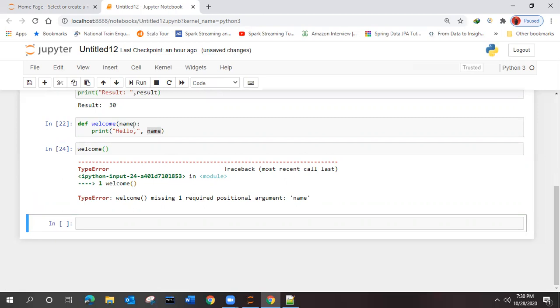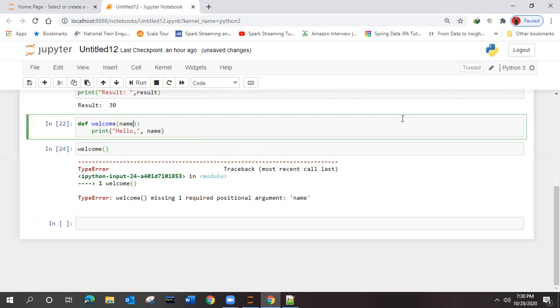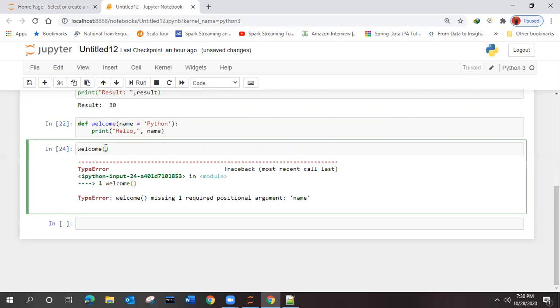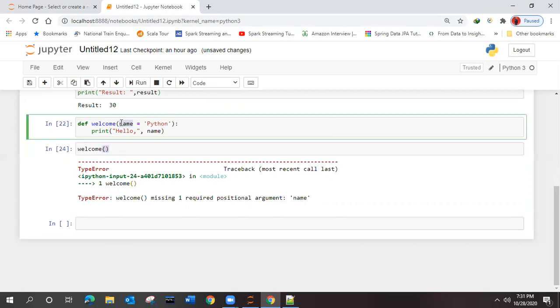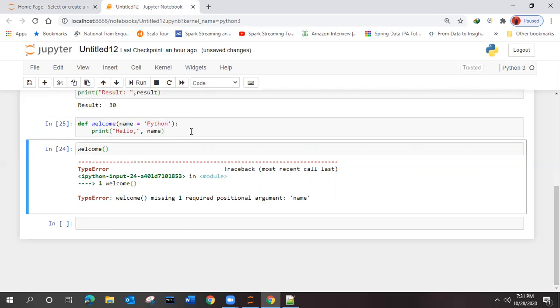So some default thing should be present. If the value is passed, then that is going to be overridden. If it is not passed, then the default one is getting printed. Like that we have to do, right? So if you are passing any value from here in the welcome, that will override this one. But if you are not passing, this value will be taken. Let's execute. We'll see whether it is working or not.